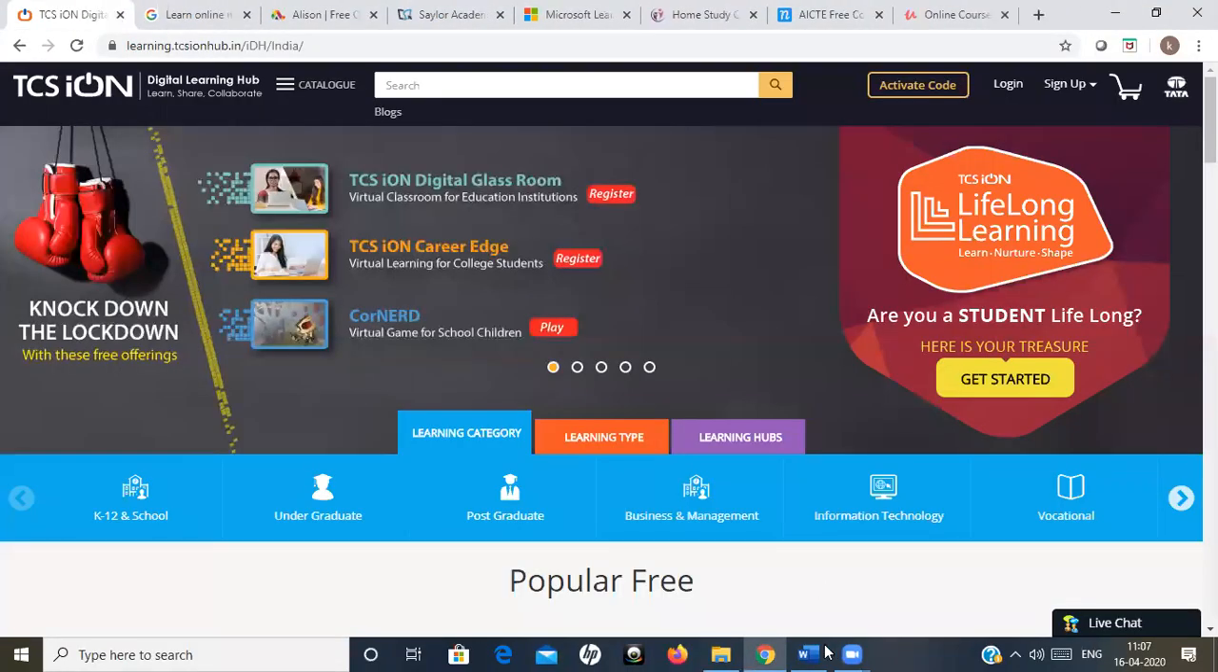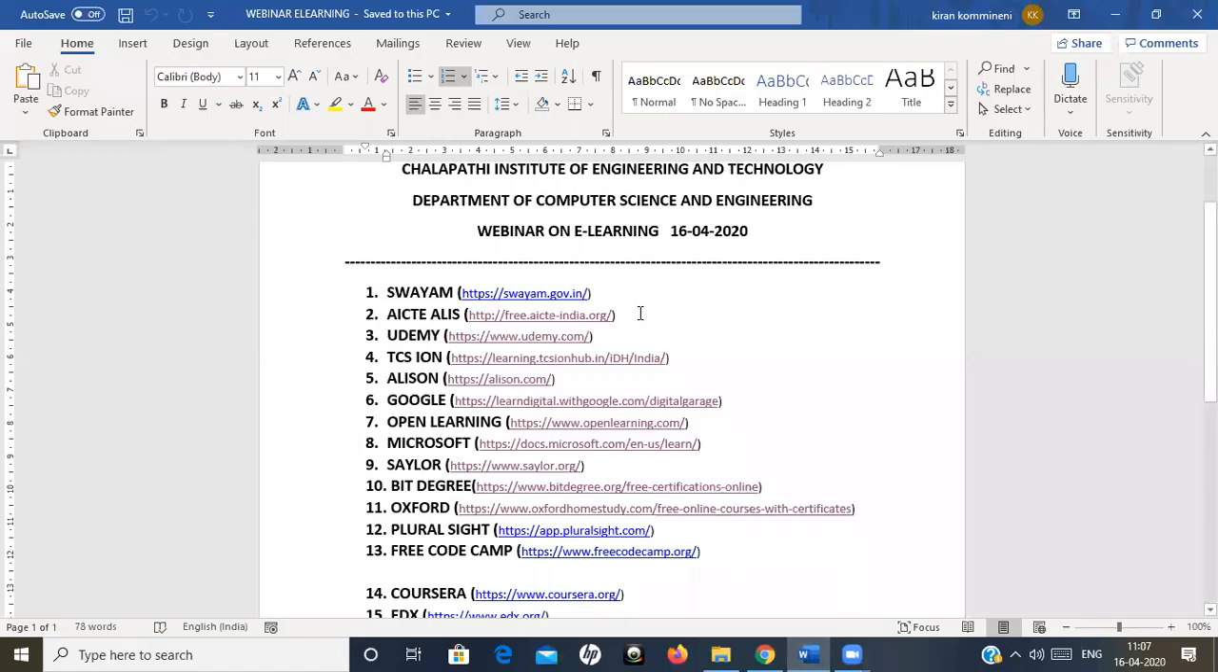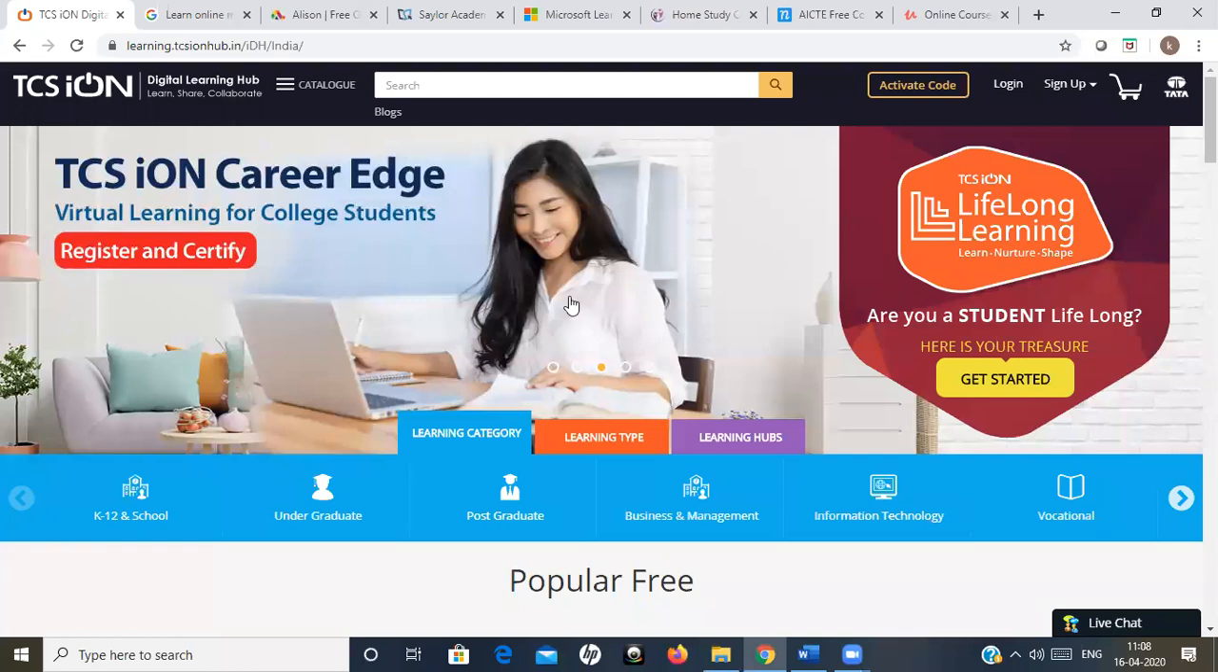So coming to the second one, AICTE is also providing some free courses for this lockdown period. Only for this lockdown period, the courses that are available on this particular AICTE platform, which usually cost around 5,000 to 20,000, they are now giving for free.